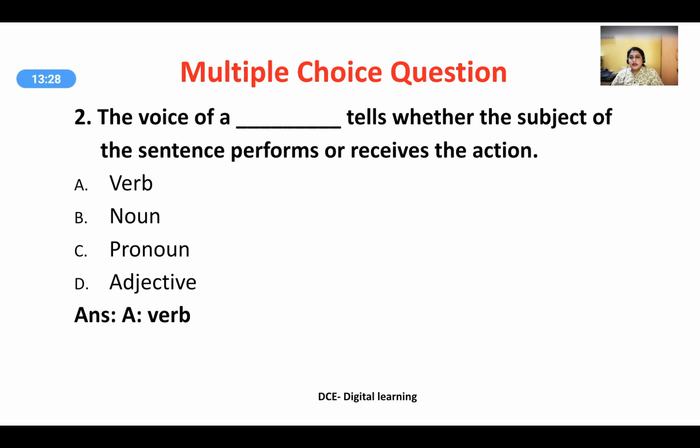The voice of a dash tells whether the subject of the sentence performs or receives the action. Now this is very important. The options provided are verb, noun, pronoun or adjective, and the answer is option A, verb. The voice of a verb tells whether the subject of the sentence performs or receives the action. In fact, we can say that the verb is the most important part of speech. Without a verb, the entire sentence might fall short.